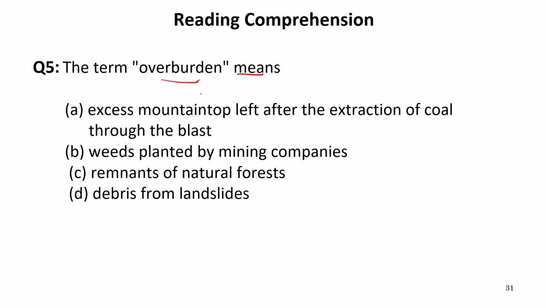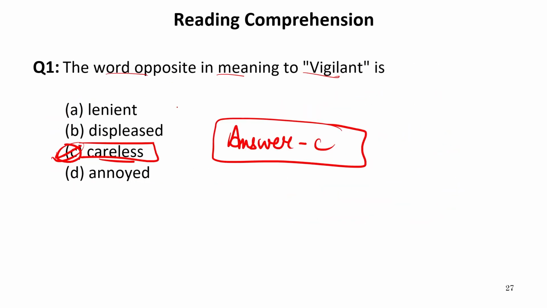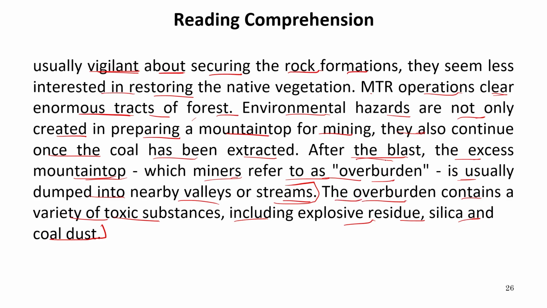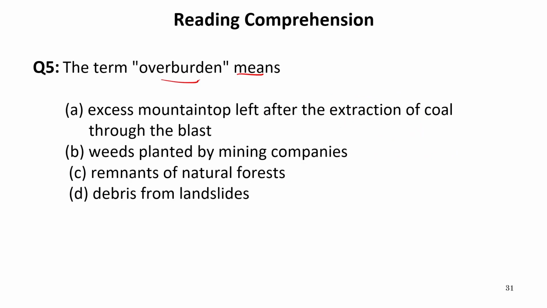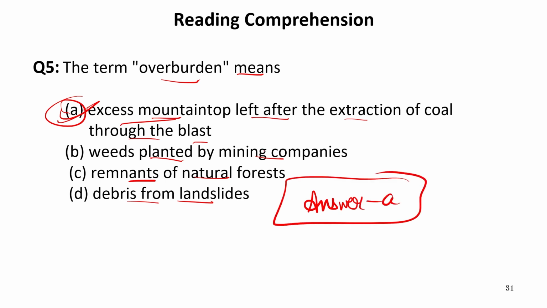The term overburden means. Now again, this word we have read many times in the passage. Let's get back to the passage. Now what is overburden? After the blast, the excess mountain top, which miners refer to as overburden. So it is extra mountain top. So let's go back to the options again and try to find out the answer. Excess mountain top left after the extraction of gold through the blast, weeds planted by mining companies, remnants of natural forest, debris from landslides. Obviously, it is A, that is excess mountain top. So our answer is A, which is again directly given in the passage. So this was the last question of this passage.